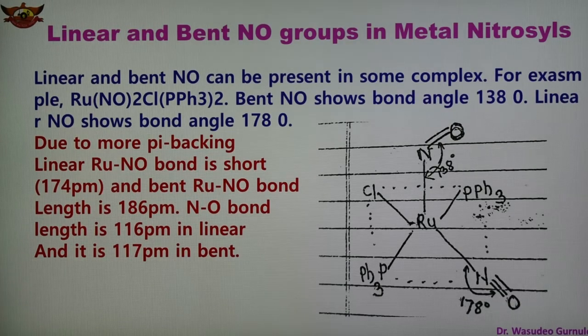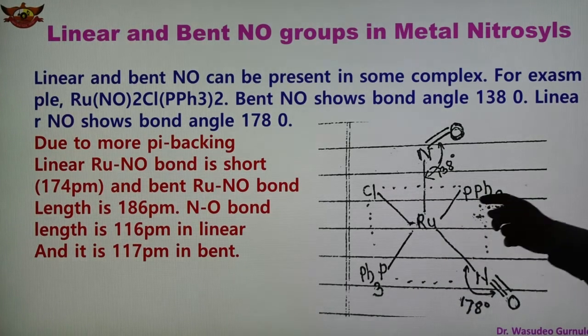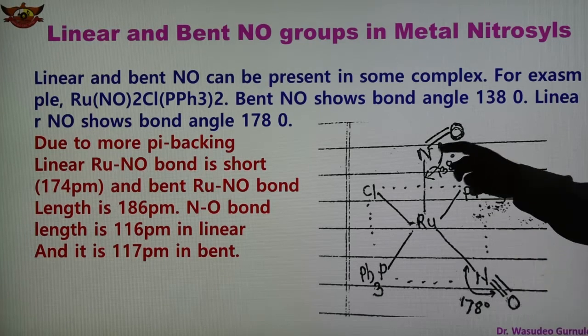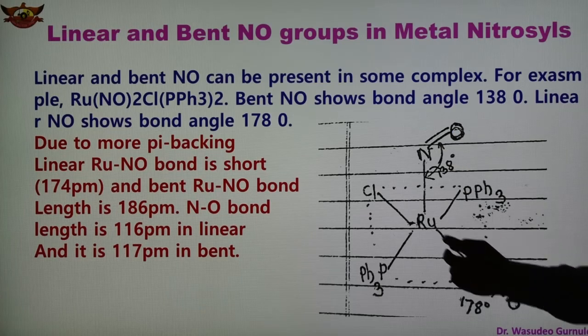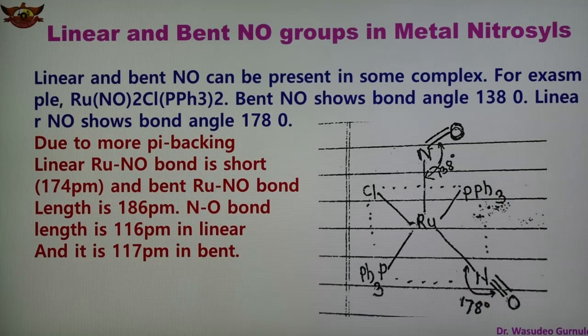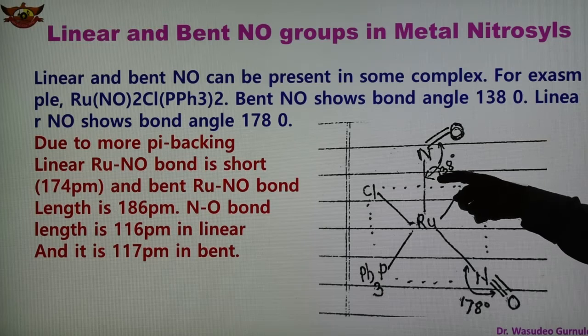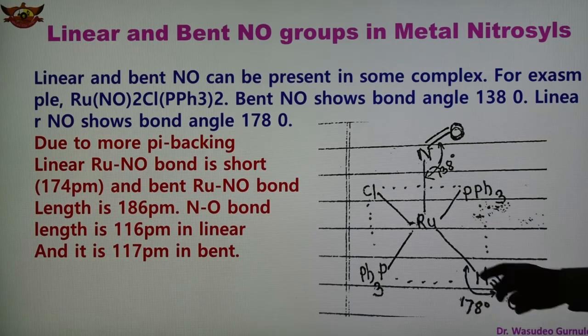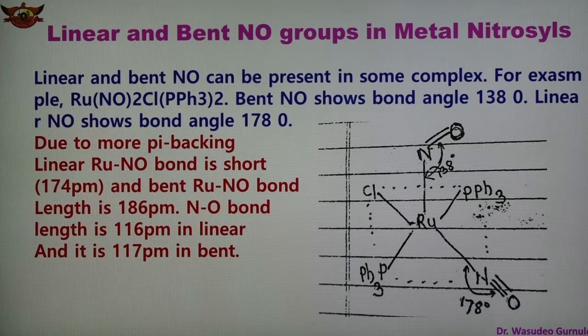This is the ruthenium, Cl and PPh3 2 are there, and this is the NO, and this is another NO. So two NO are there. Here is a bent NO, and this is the linear NO. In this structure two nitrosyls are there, but one is linear and the second is bent. The angle is 138 for bent and 178 in case of linear, and these are the other three ligands. So this is the structure of this metal nitrosyl in which both bent and linear NO groups are present.